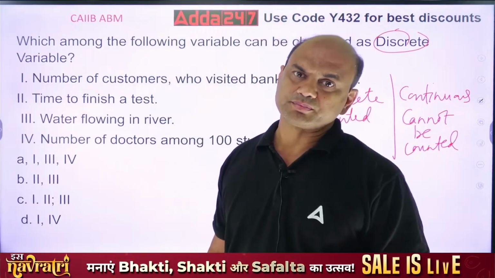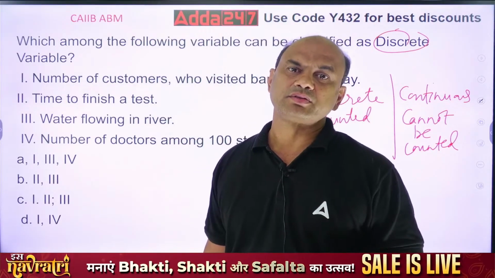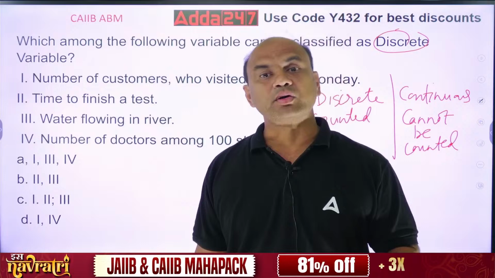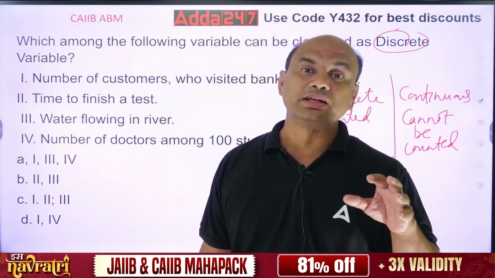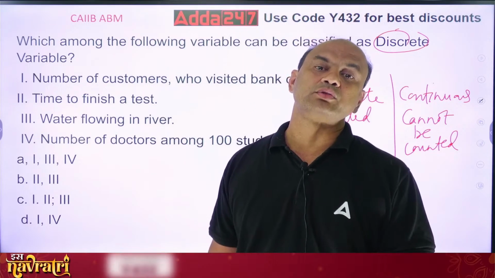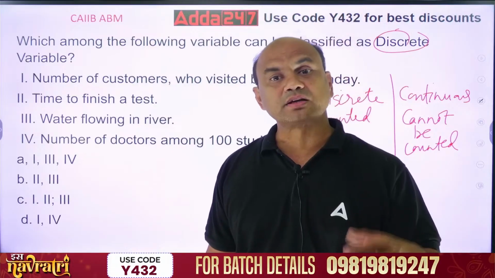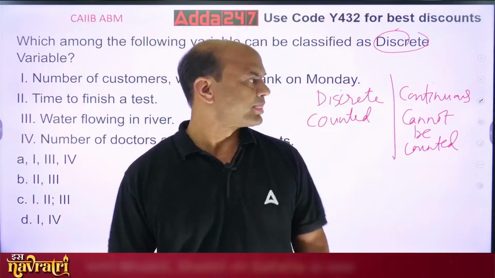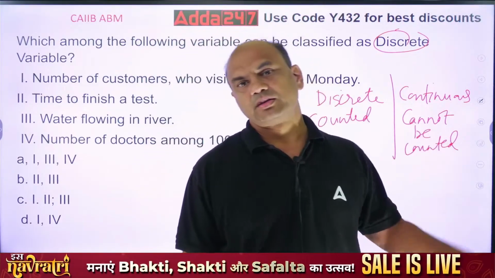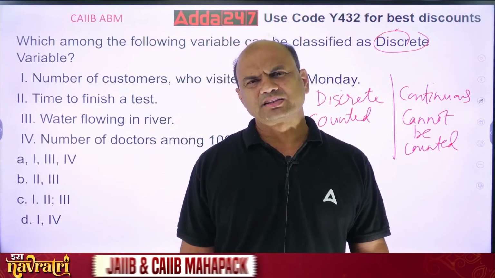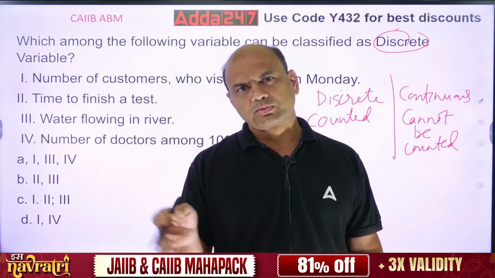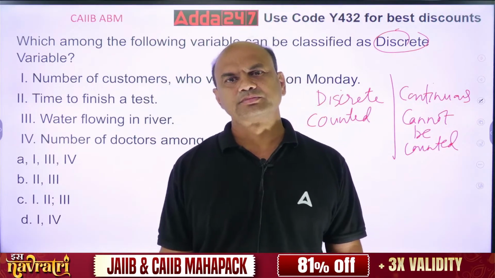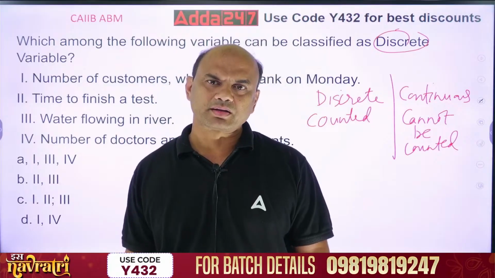No. So I have to count 1 kg of rice, 1 liter of water. I have to make use of external machinery, right? So it cannot be counted. Can you separate this water? 1 drop, 2 drop, 3 drop, 4 drop. You can't. So that's it.